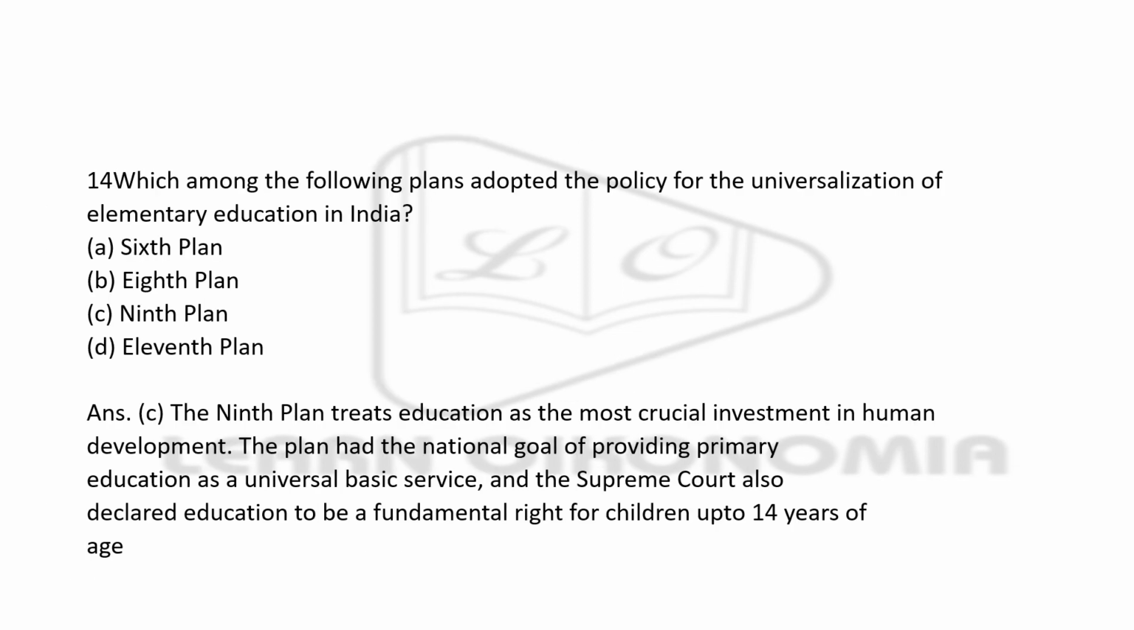Next question. Which among the following plans adopted the policy of universalization of elementary education in India? 6th plan, 8th plan, 9th plan, and 11th plan. These are the options, and the right answer is option C, that is the 9th plan. Please be thorough with five-year plans, because you can expect questions from that area. The 9th plan treats education as the most crucial investment in human development.